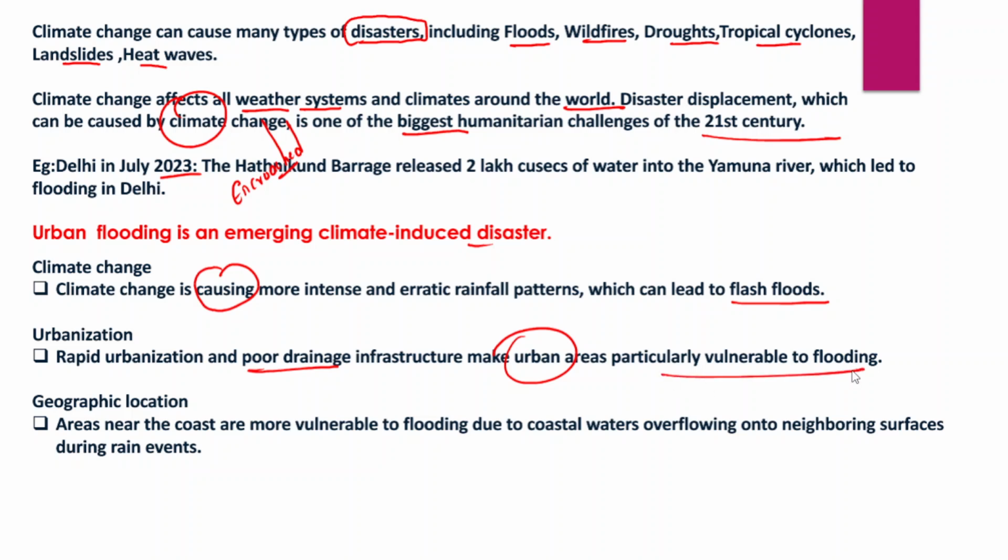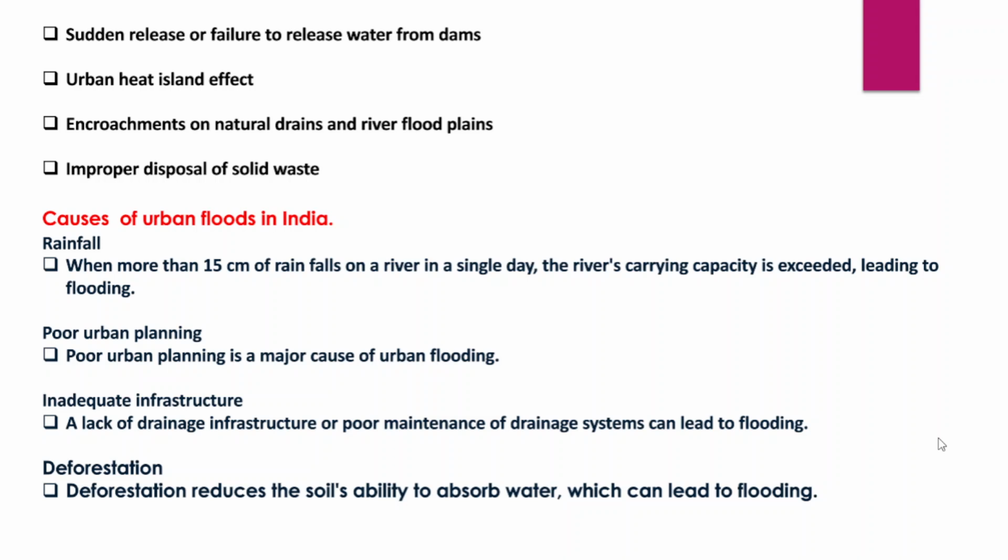And areas near the coast are more vulnerable to flooding due to coastal waters overflowing into the neighboring surfaces during rain events as well. Apart from that, there is also sudden release or failure to release water from dams, and the urban heat island effect is another major reason, along with encroachments on natural drains and river floodplains, and improper disposal of solid waste. So all these are the major reasons for the frequent urban floods in several cities across India, right?